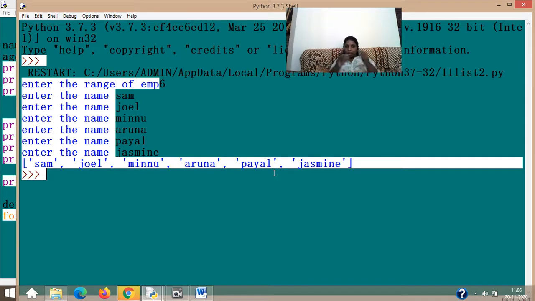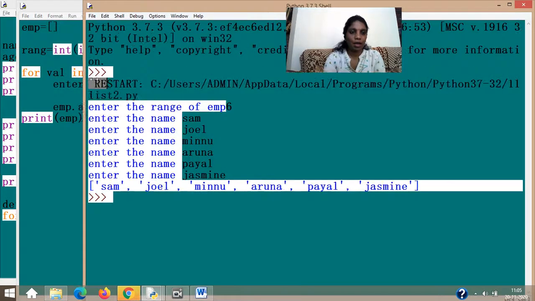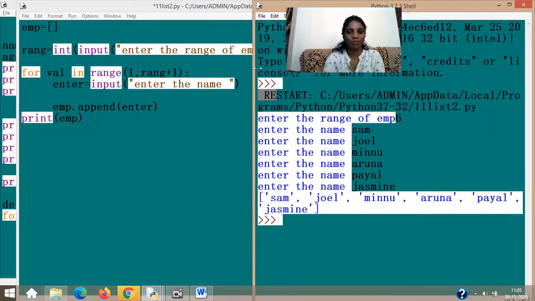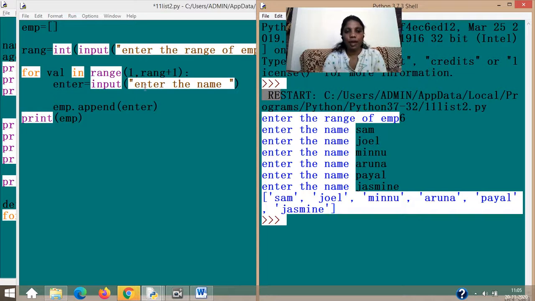So what is happening? Sam, Joel, Minnu were entered with the help of the range, which you entered as 6, and I had given input, enter the name. That repeated 6 times, and each time you entered a value into the variable enter, it was appended.